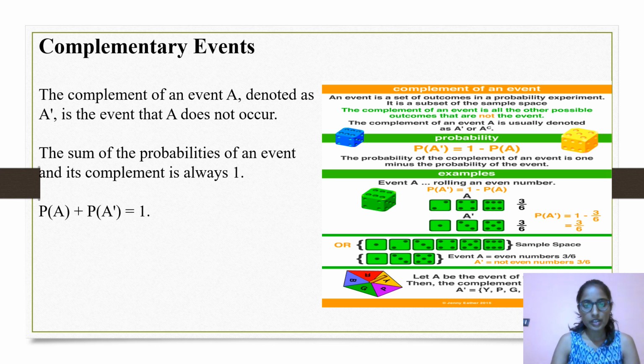An event is a set of outcomes in a probability experiment. It is a subset of the sample space. The complement of an event is all the other possible outcomes that are not the event. The complement of an event A is usually denoted as A dash or A power C. P of A dash equals 1 minus P of A. The probability of the complement of an event is 1 minus the probability of the event.